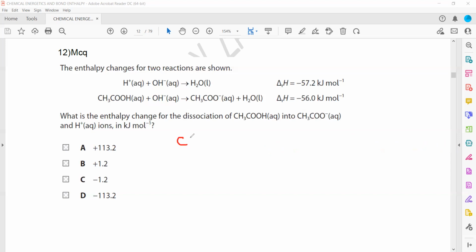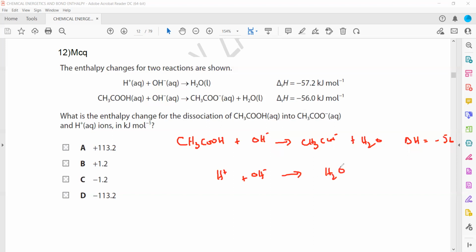So we have ethanoic acid CH3COOH plus OH- gives CH3COO- plus H2O, and the enthalpy change is equal to minus 56. And then H+ plus OH- gives H2O, and the enthalpy change is minus 57.2. What we don't want is OH.